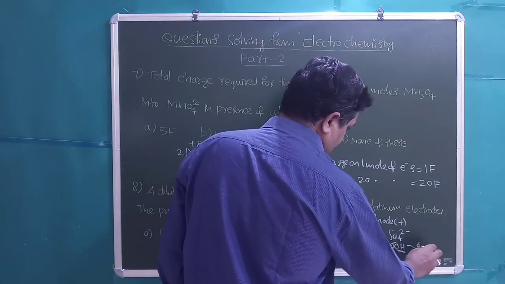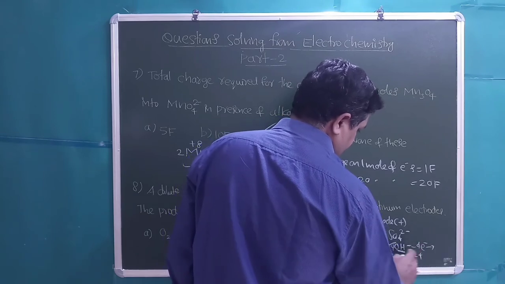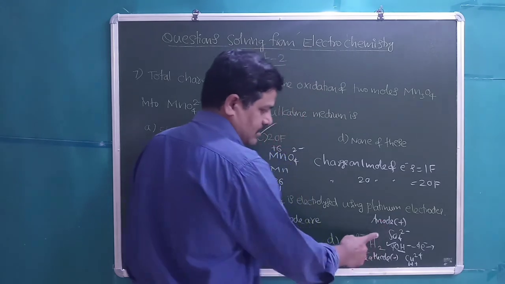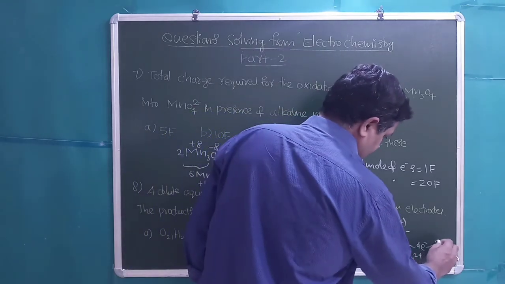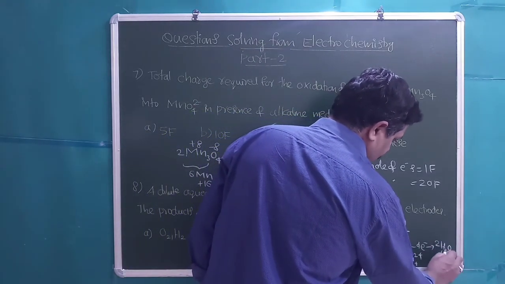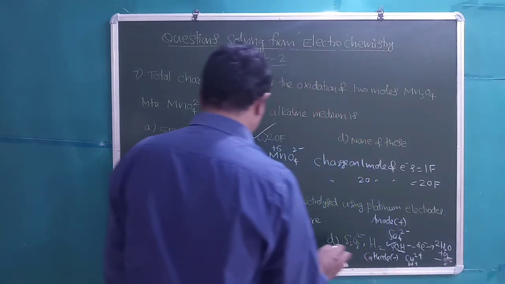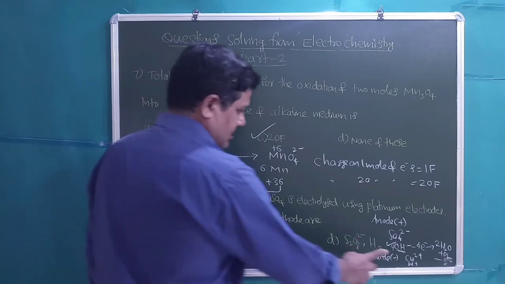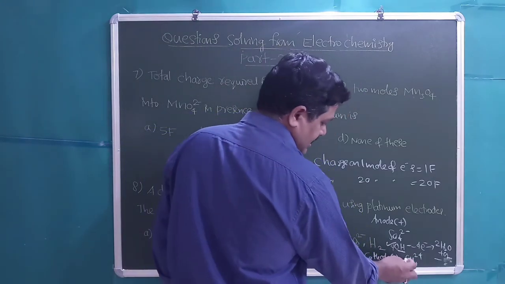4 OH minus minus 4 electrons. This is oxidized. Oxidation occurs at anode, not reduction, oxidation occurs. 2H2O plus O2. So product at anode is we are getting O2, right? Let us see the product at cathode.